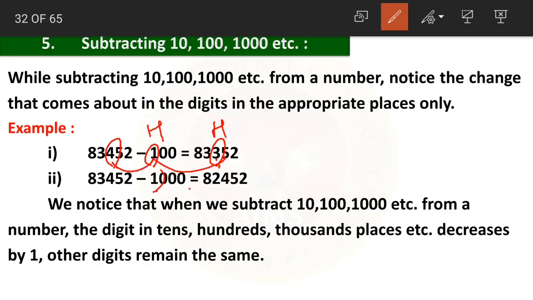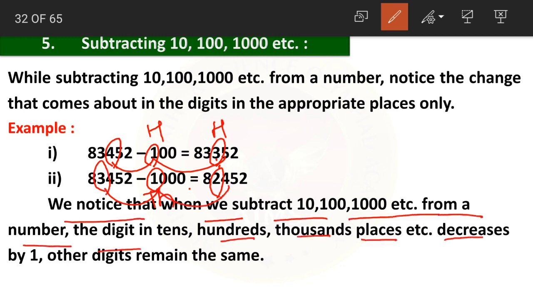Now here in thousands we are having 1 in thousands place. So the change comes in thousands place. 3 minus 1 becomes 2. We notice that when we subtract 10, 100 etc. from a number, the digit in tens, hundreds, thousands places decreases by 1. The other digits remain the same. What happens to the other digits, children? They remain the same. Clear?